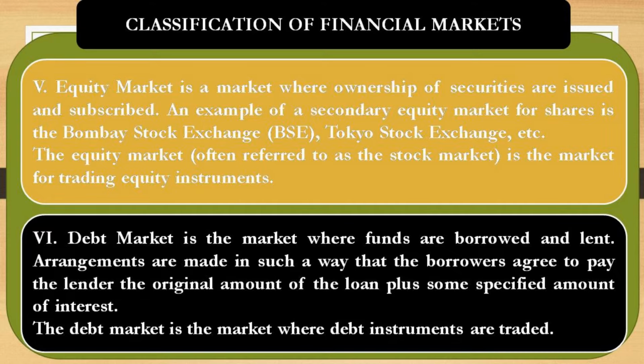Based on that, we can say equity market is a market where ownership securities are issued and subscribed. Examples of a secondary equity market for shares are the Bombay Stock Exchange, Tokyo Stock Exchange, etc.